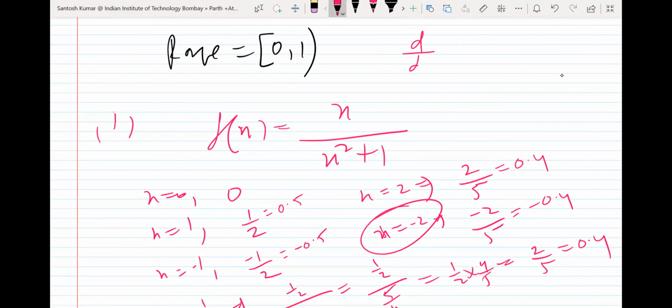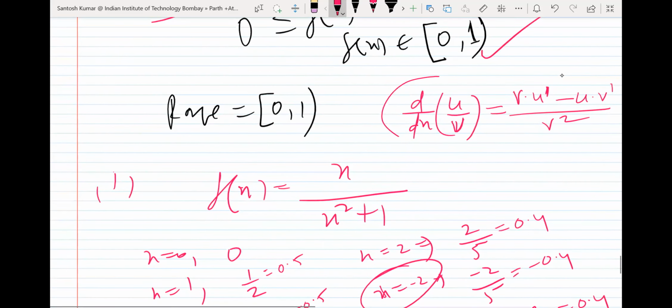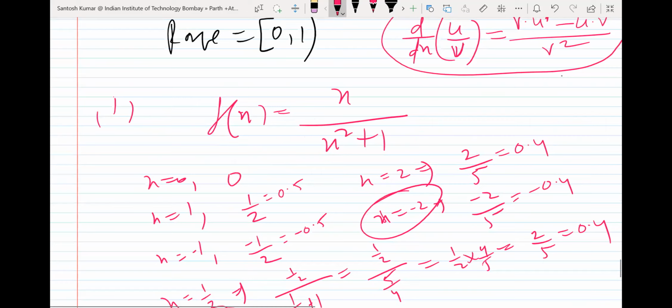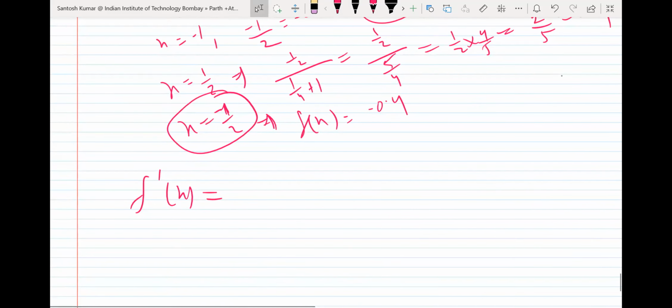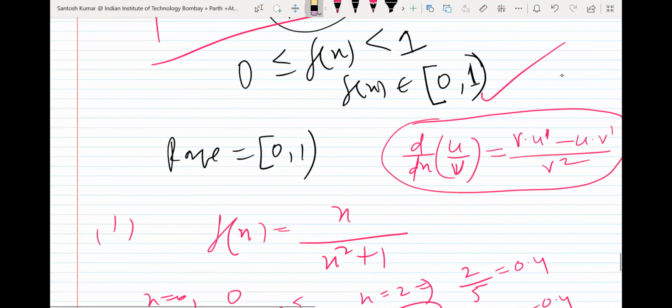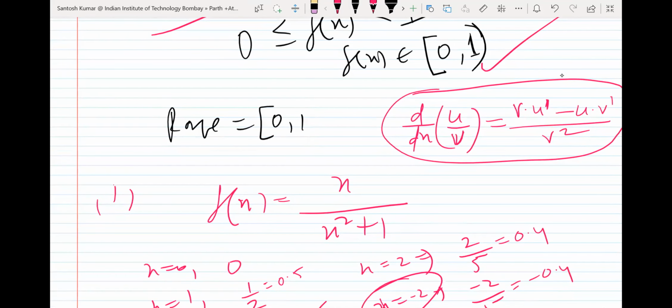So there is a formula of differentiation, u upon v. If there are two functions in this form, you keep v as it is, you differentiate u, dash means differentiation, minus you put u as it is, you differentiate v, upon v square. So if I apply this differentiation formula over it, what will happen? Since you don't know differentiation, when we see the differentiation, then we can do this problem.